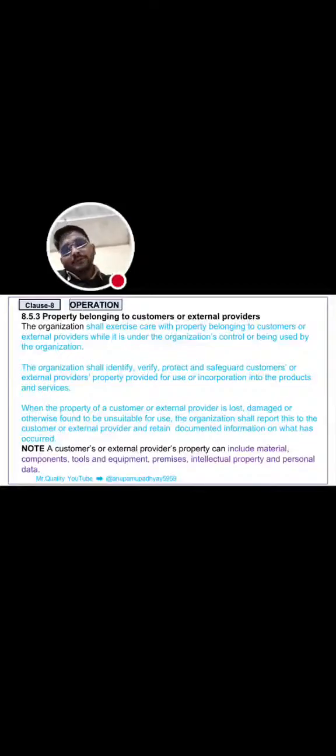Next clause is 8.5.3, that is property belonging to customer or external provider. What are the properties belonging to the customer? That is customer tools, maybe customer parts, maybe some fixtures provided by the customer, some mating parts provided by the customer. That is the property of the customer. And what is the external provider property? They are providing some fixtures, tools, gauges, and also some mating parts.